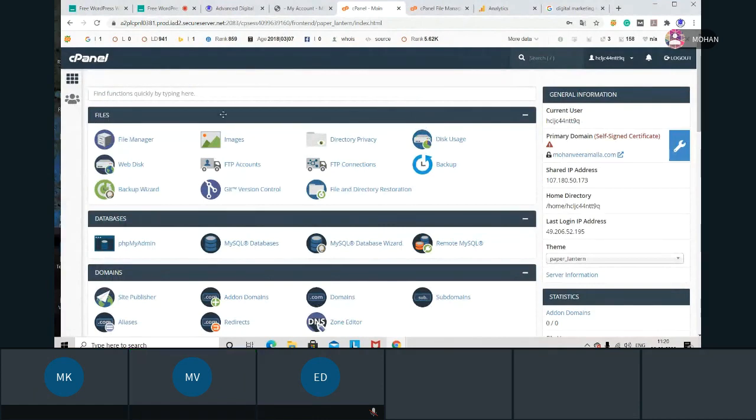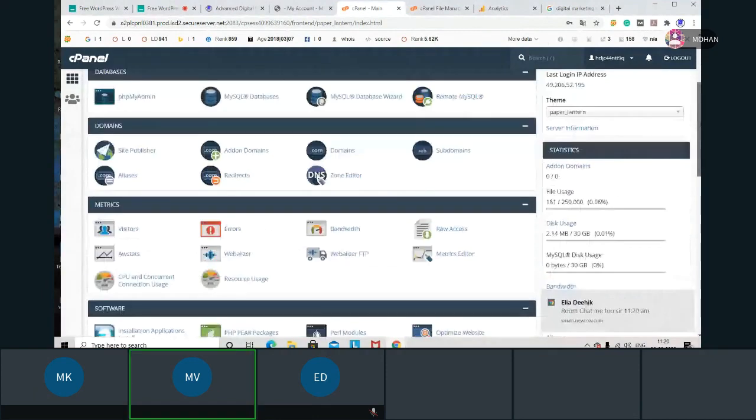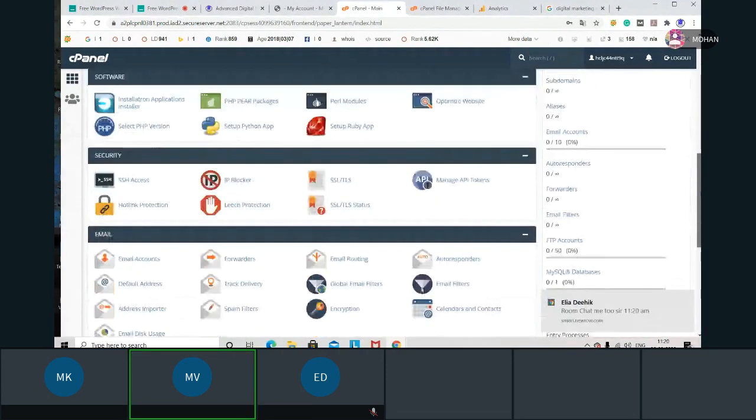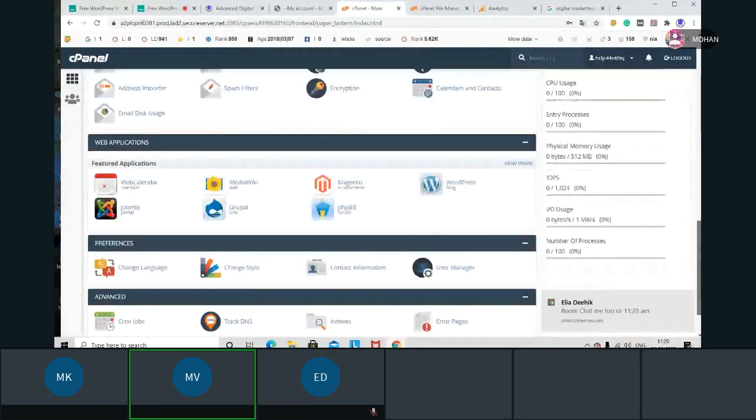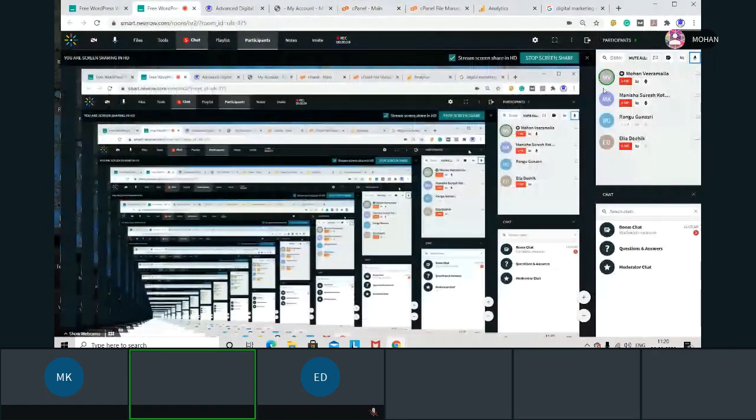Now if I scroll down here, these are all things we have seen. Email also we have seen, and here we have something called web application. Now see what I said. WordPress is a CMS software, content management software. I said.